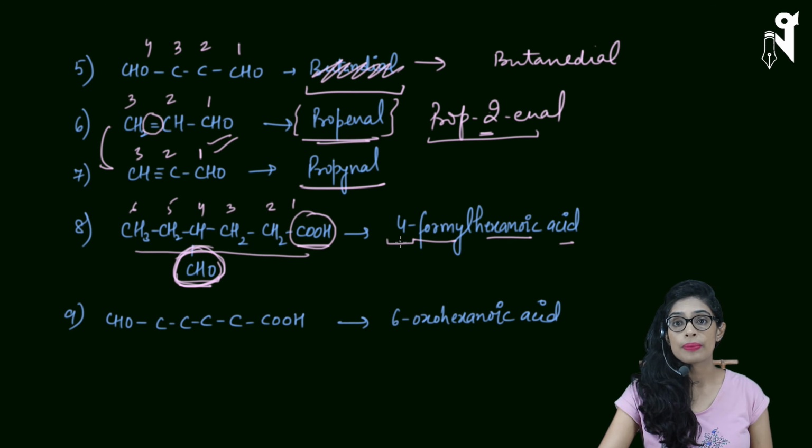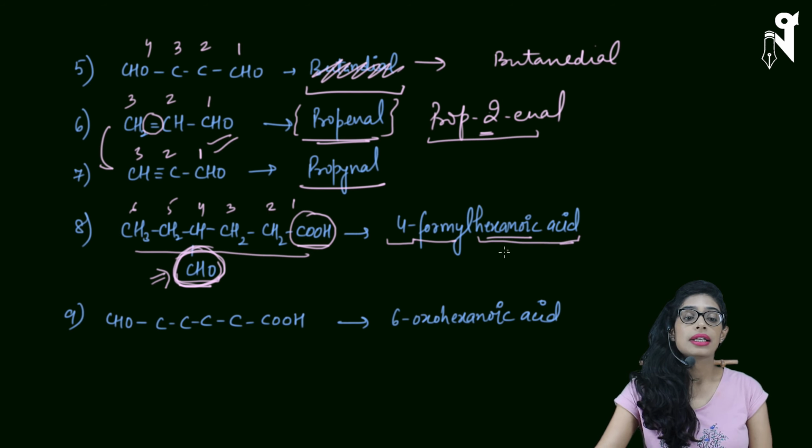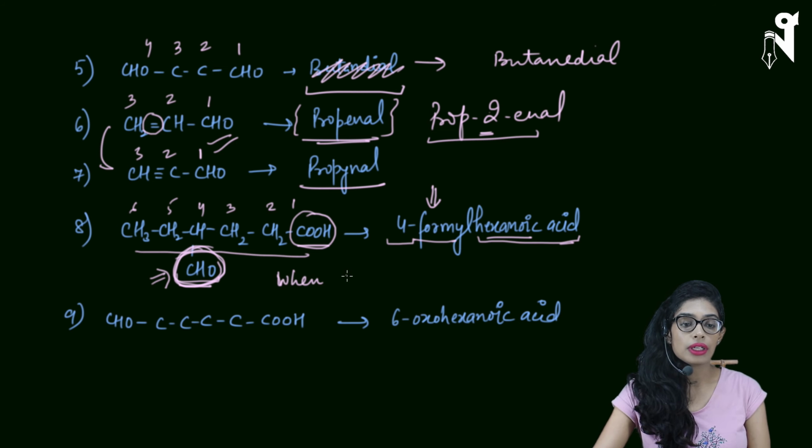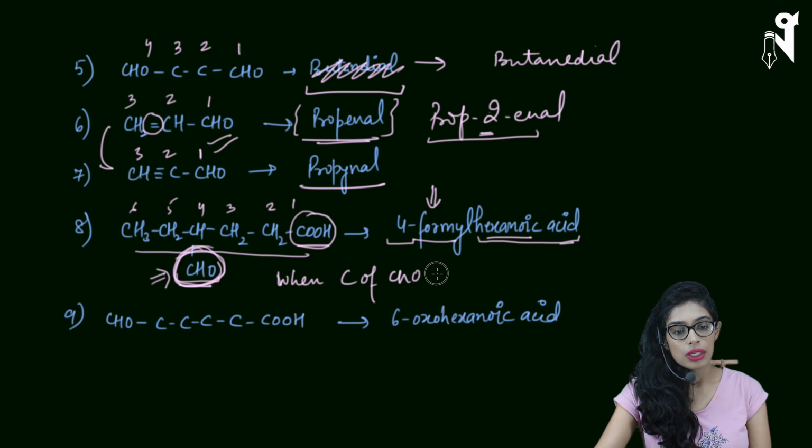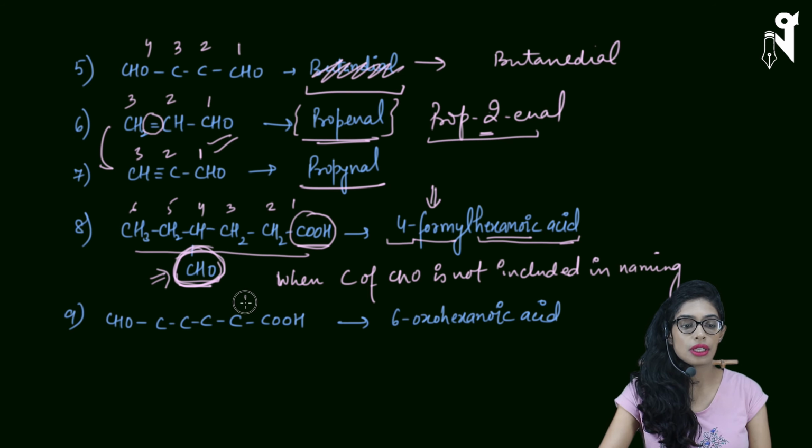So this is 4. Now here we have not included the CHO's carbon. We have not counted the CHO's carbon when we were counting the main chain, and that is why we have used the prefix formyl. So when the carbon of CHO is not included in naming, then the prefix will be formyl.